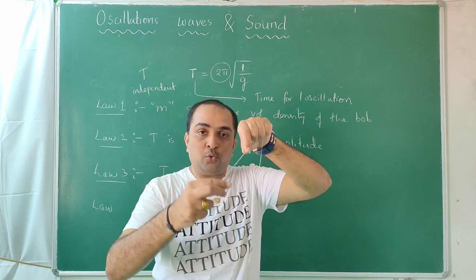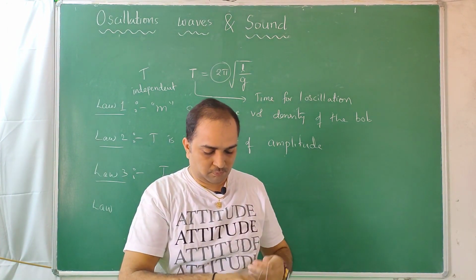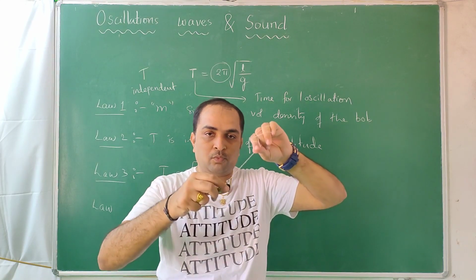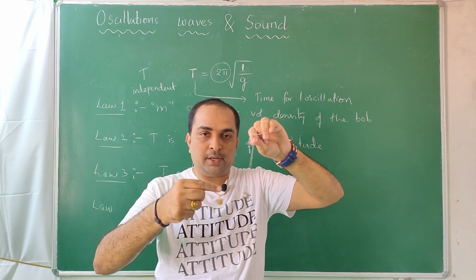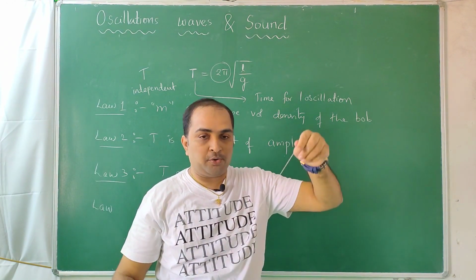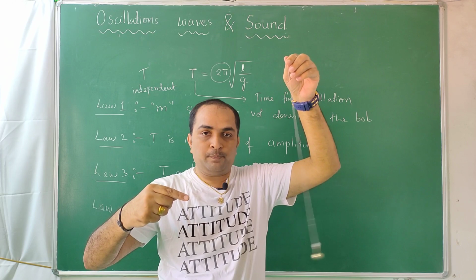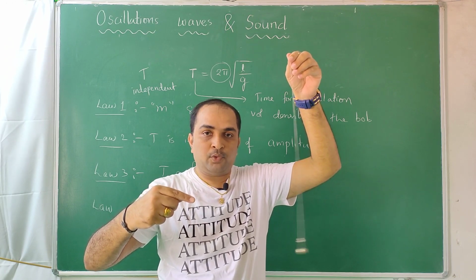Now I'll count. 1, 2, 3, 4. You see, 1, 2, 3, 4, 5, 6. You see how fast I counted. Now you see 1, 2, 3, 4.